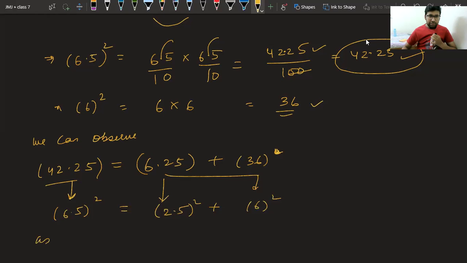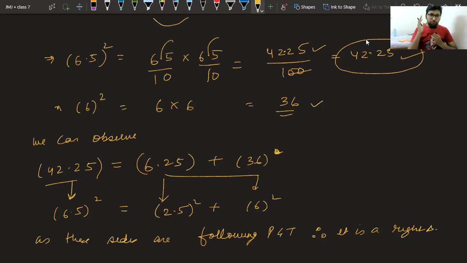As these sides are following Pythagoras theorem, therefore it is a right triangle. Class, what do you say? I have proved that the square of one side is equal to the sum of the squares of the other two sides. That is why I can say it is a right angle triangle. Class, any issue?